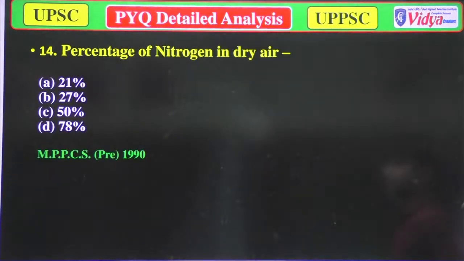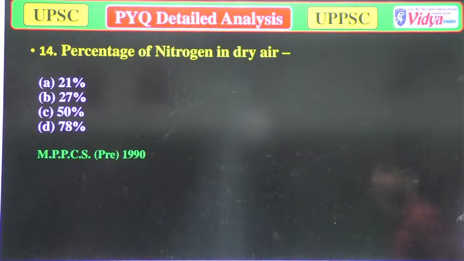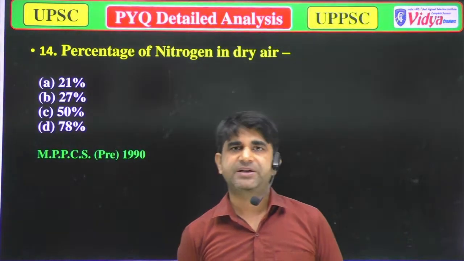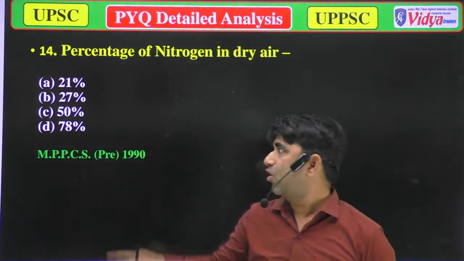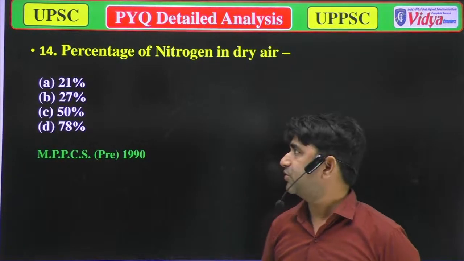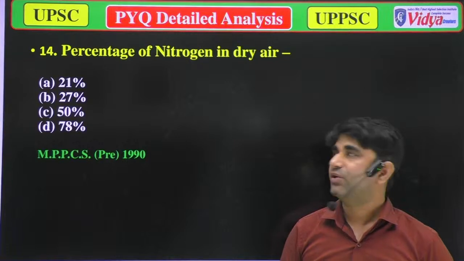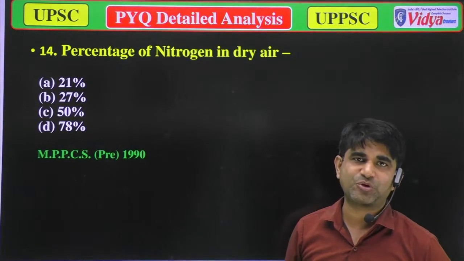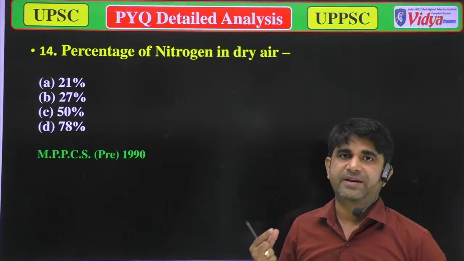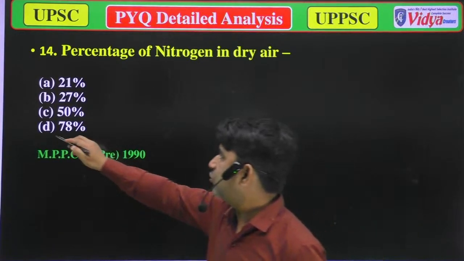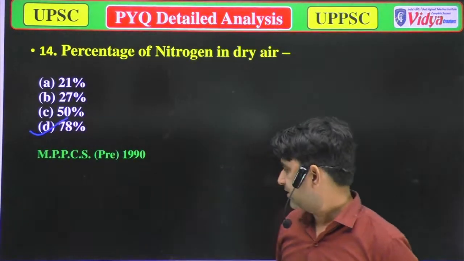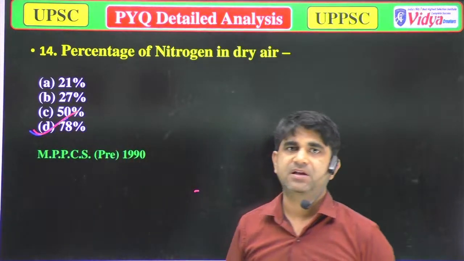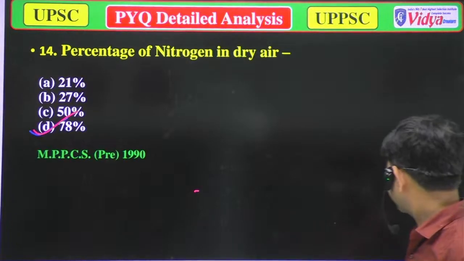Our next question is: what is the percentage of nitrogen in dry air? Options are A 21%, option B 27%, option C 50%, and option D 78%. As we discussed in the earlier question, the percentage of nitrogen in dry air is about 78%. So option D is the correct answer.